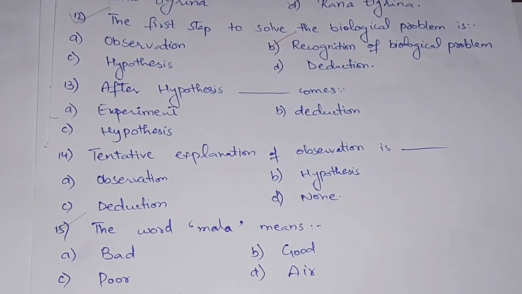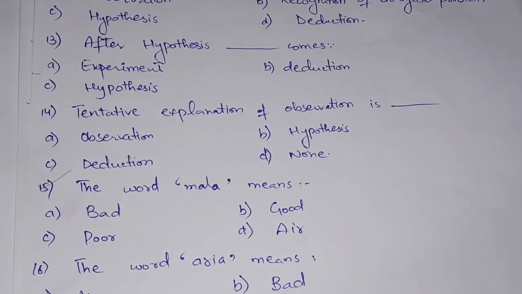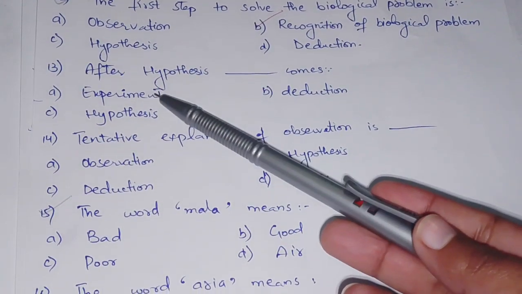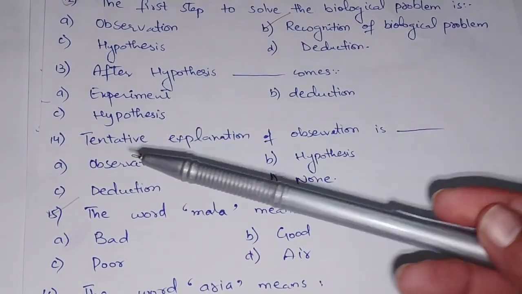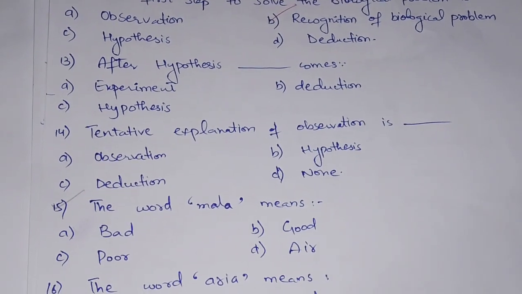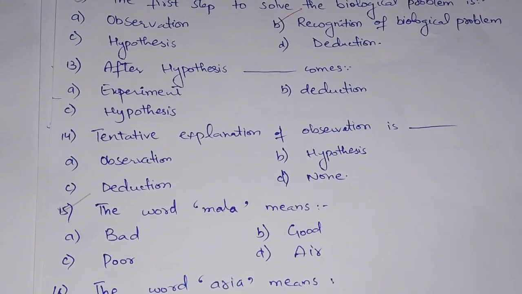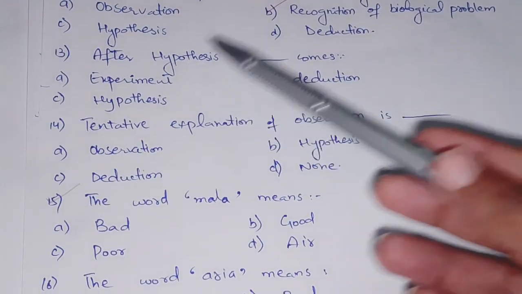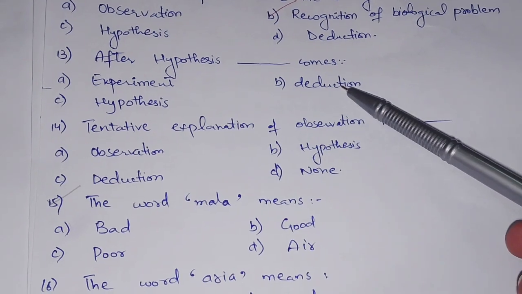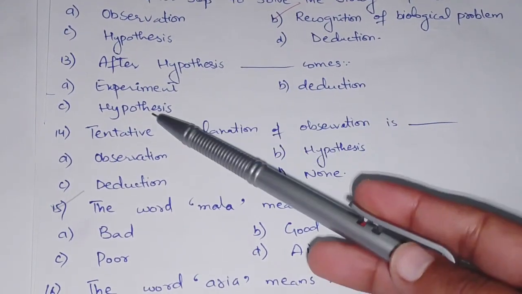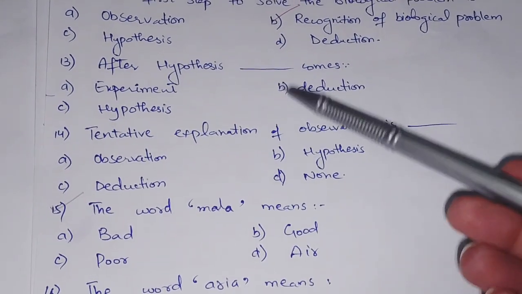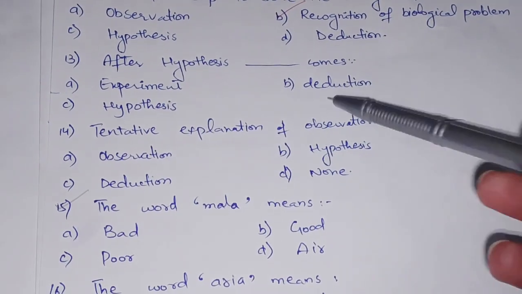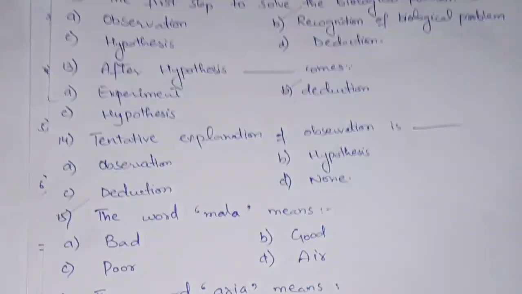MCQ number 13. After hypothesis, dash comes. Here we have experiment, number 2 deduction, and number 3 is the hypothesis. We know that after experiment the next step is the hypothesis, so experiment will not be the case, and then we have the deduction option, and then we have the hypothesis. After the hypothesis, deduction comes, so option B will be left, and it is the correct option, as after the hypothesis deduction will come. So option number B is the correct option.